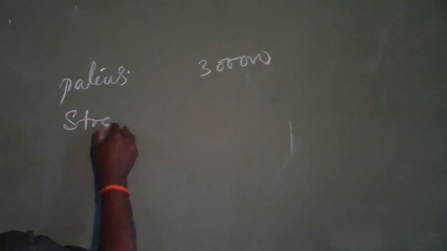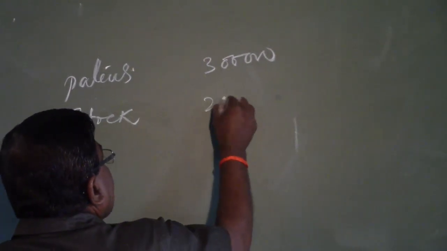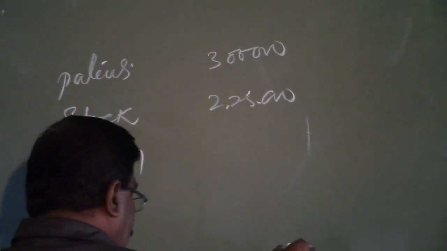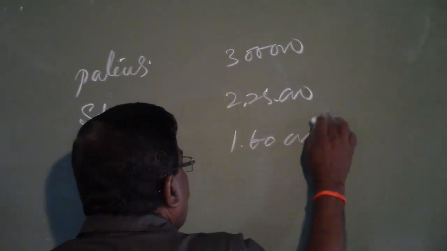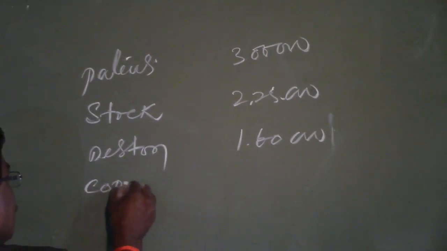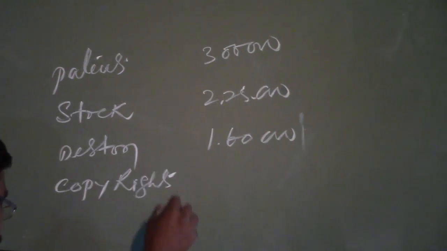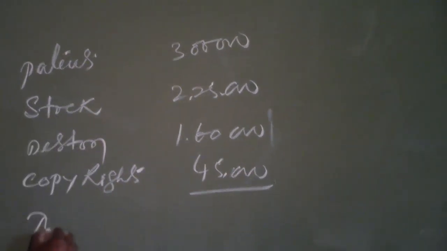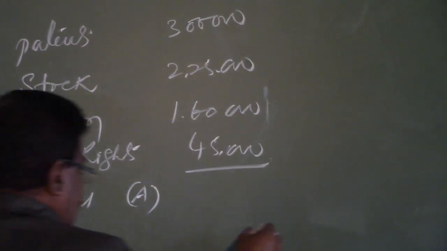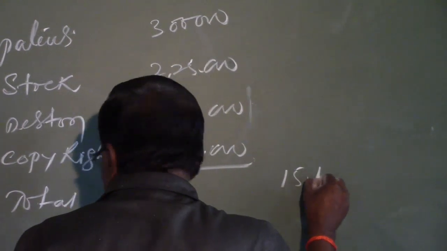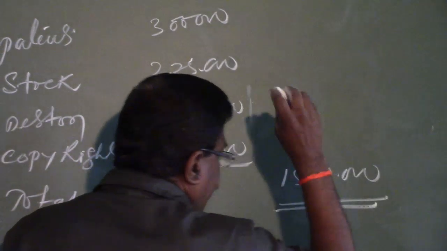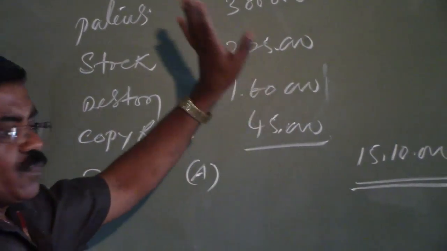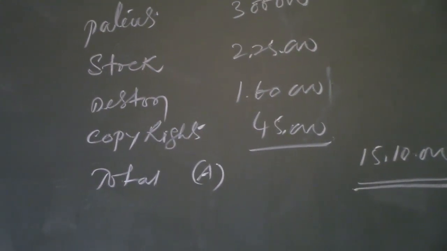Then the other asset is stock, valued at rupees 2,25,000. Then debtors at rupees 1,60,000. And finally copyrights, rupees 45,000. Then the total value of all the assets is 15 lakhs 10,000 rupees. So the total of the liabilities is 15 lakhs 10,000 and the total of the assets is 15 lakhs 10,000. There ends the preparation of the balance sheet.